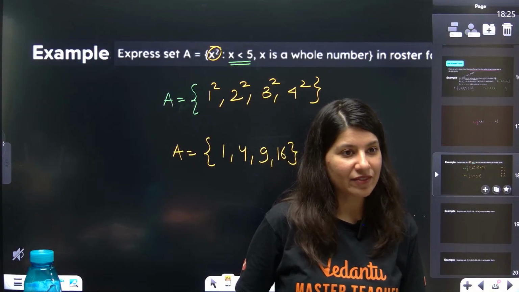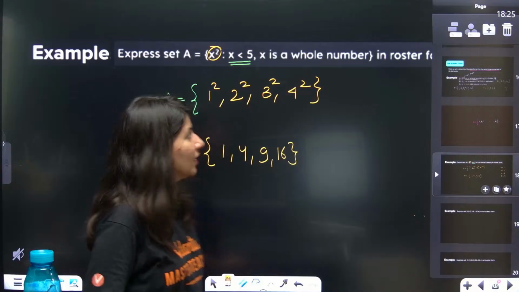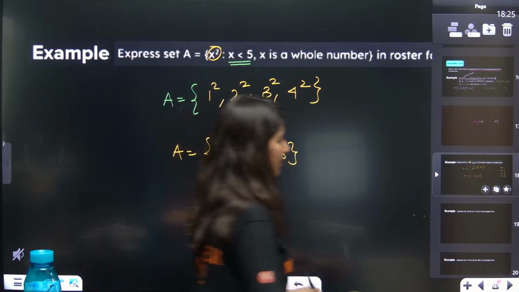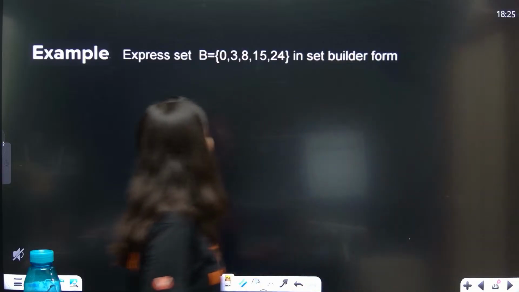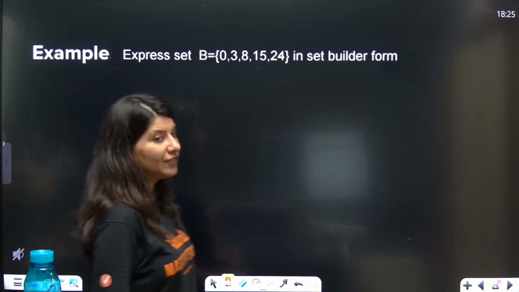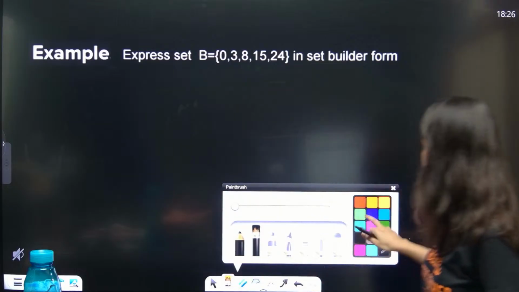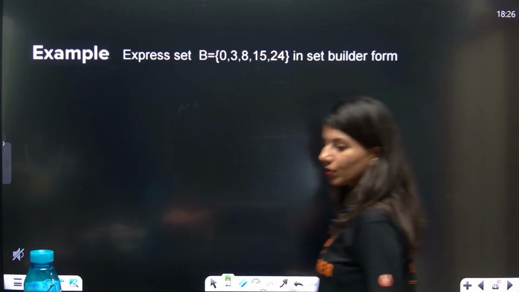Why 25? 25 is also wrong, huh? X should be strictly less than 5. X can never be 5. Chalo, next question. B is equal to 0, 3, 8, 15, 24.